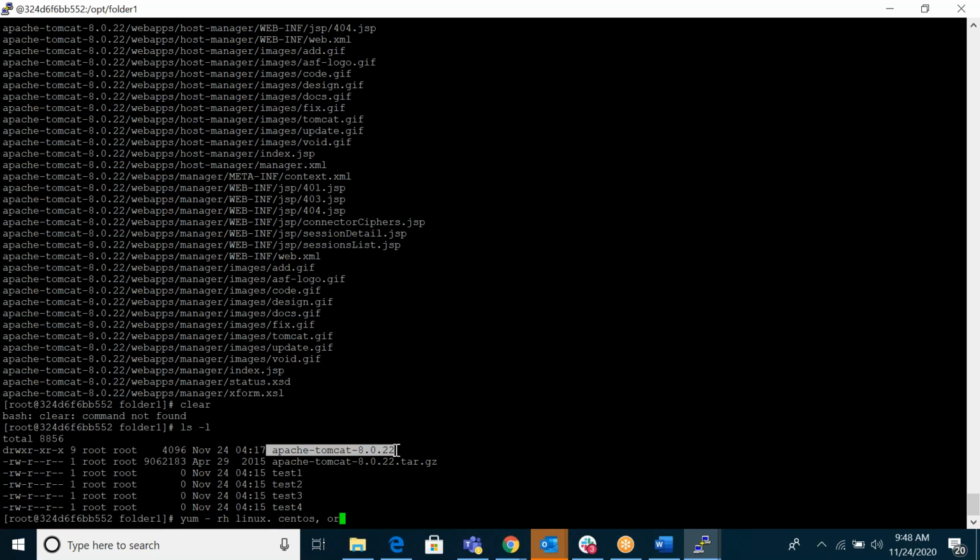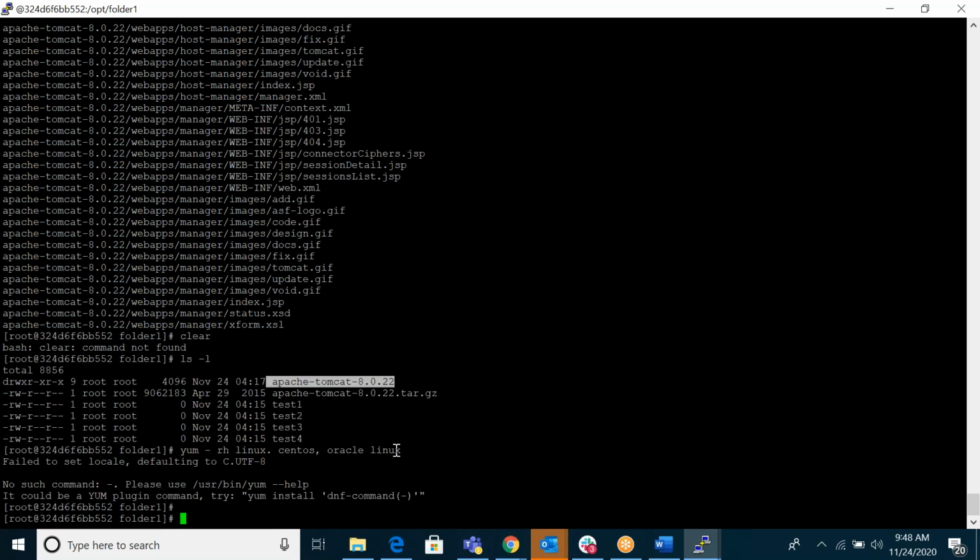In Ubuntu, you have to use apt-get. Yesterday we saw it, just from morning also we saw it. apt-get.